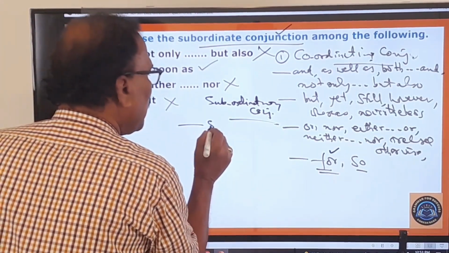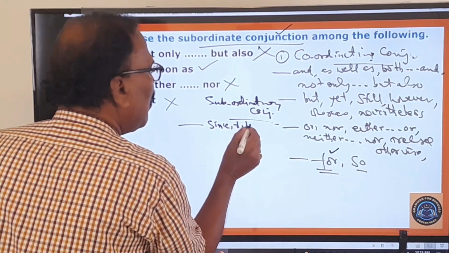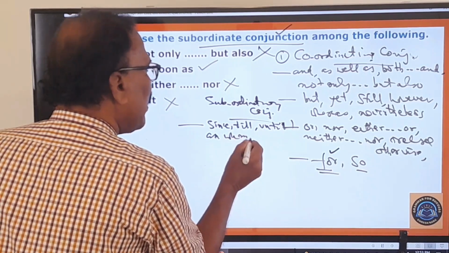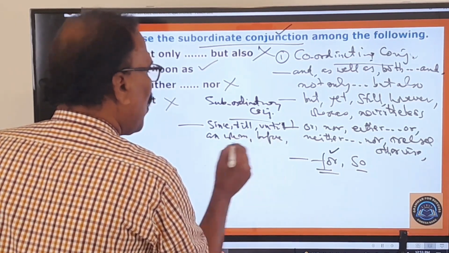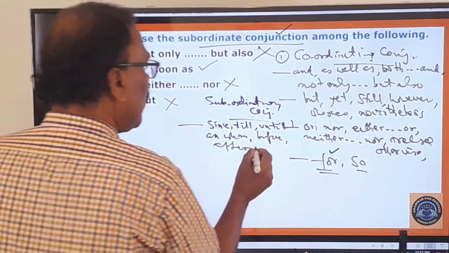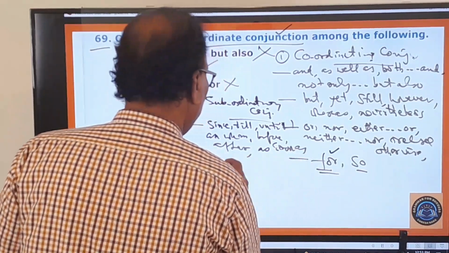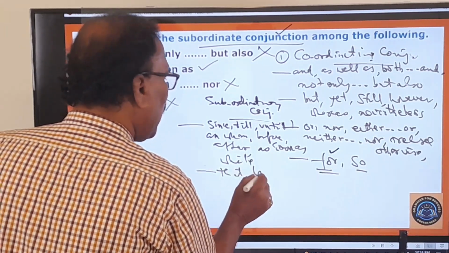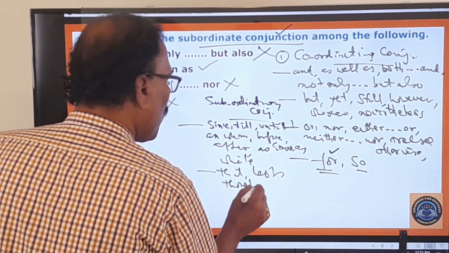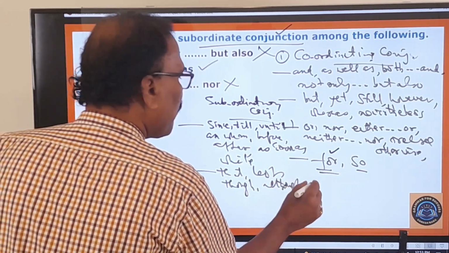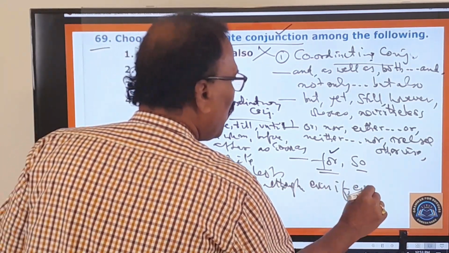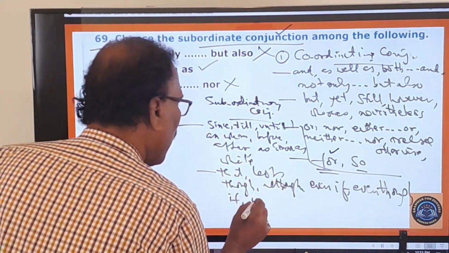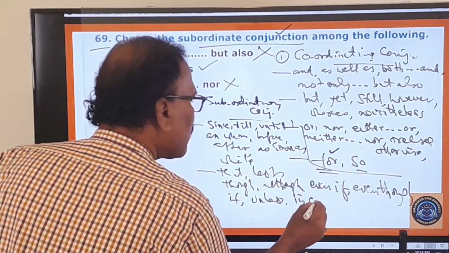Let me give you: since, till, until, as, when, before, after, as soon as, no sooner than, while, that, lest, though, although, even if, even though, if, unless, in case.